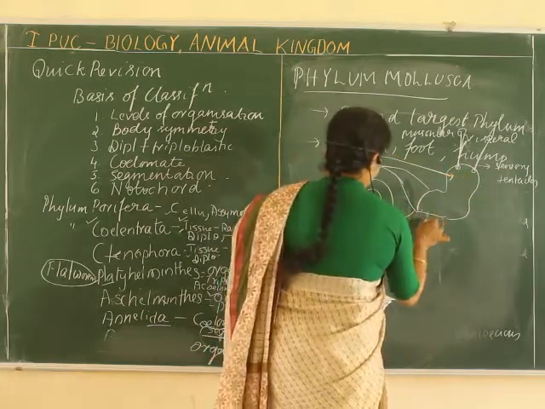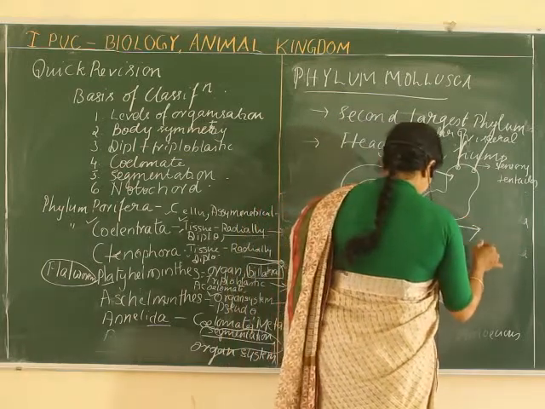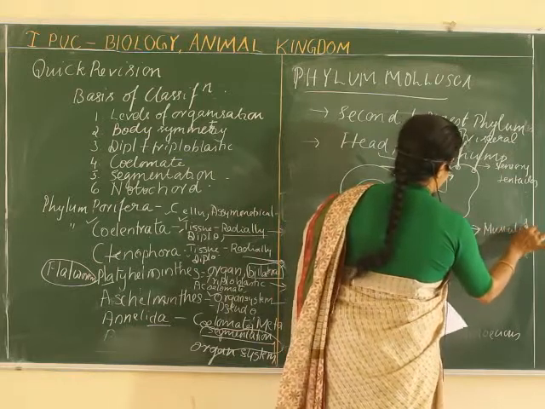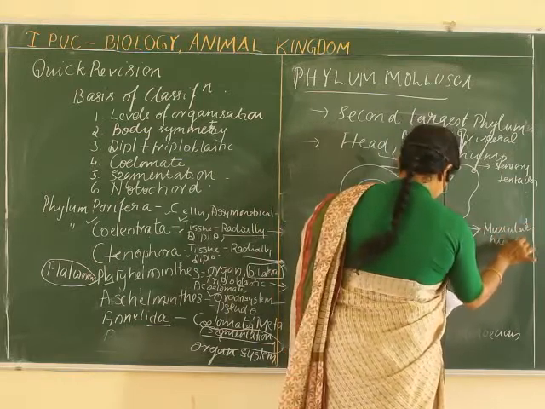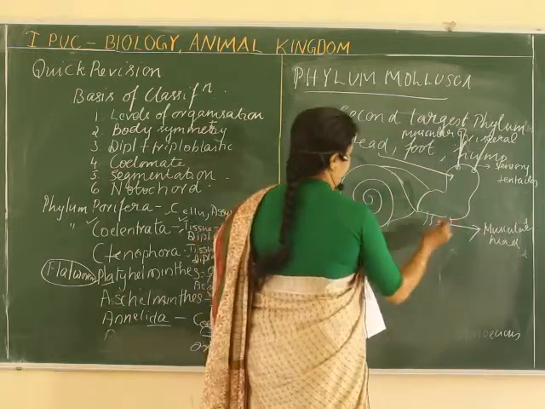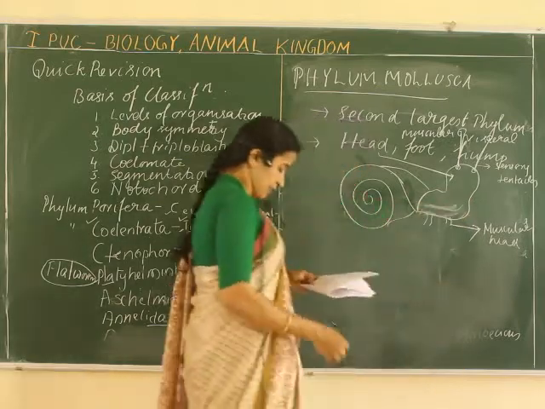Then you can see a small foot-like structure, but it is highly muscular. So there is a head with sensory tentacles, a muscular foot, and then the visceral hump. What is this visceral hump?